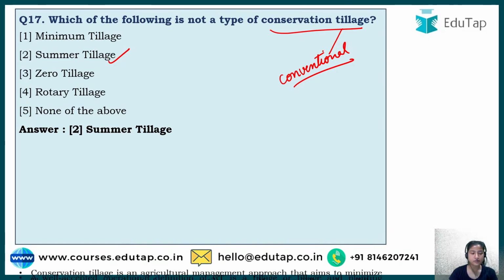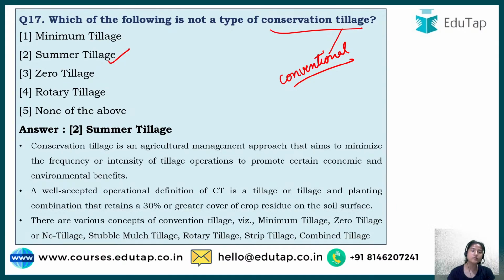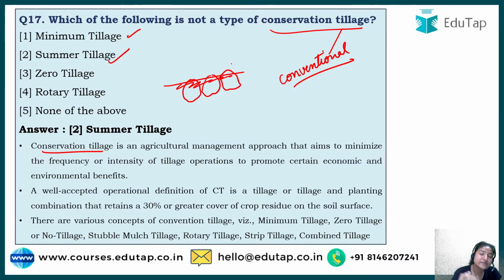While minimum, zero and rotary tillage are forms of conservation tillage. Tillage can be categorized into primary tillage and secondary tillage. In primary tillage, if the soil is a hard pan, it would break down into big lumps. Then we do secondary tillage to break them down further.